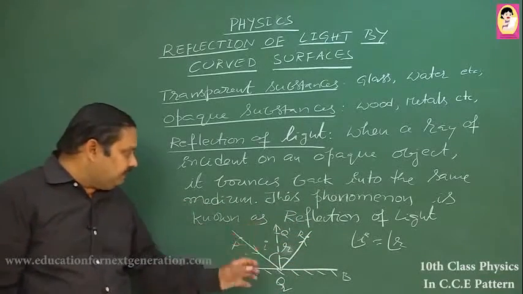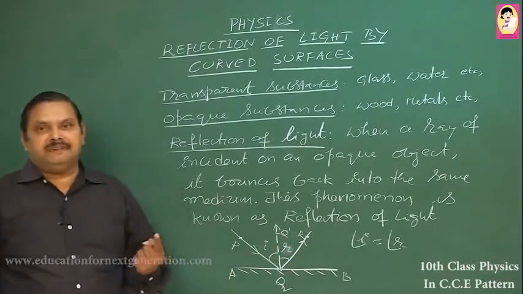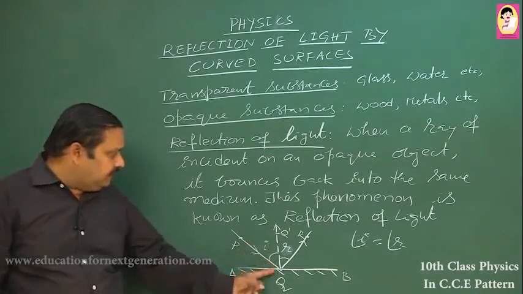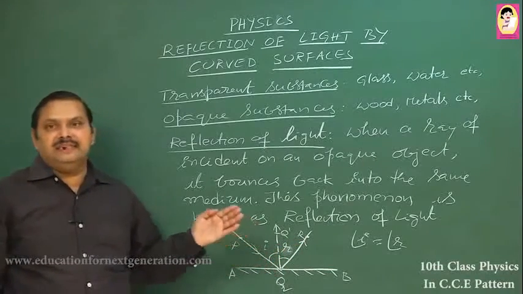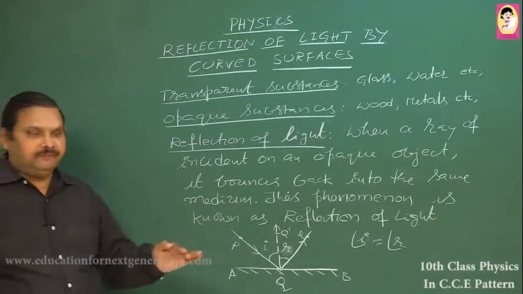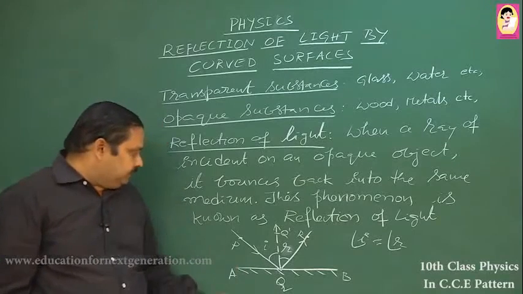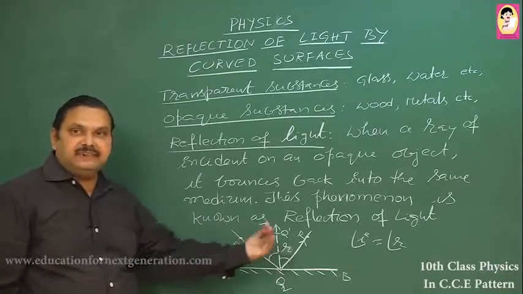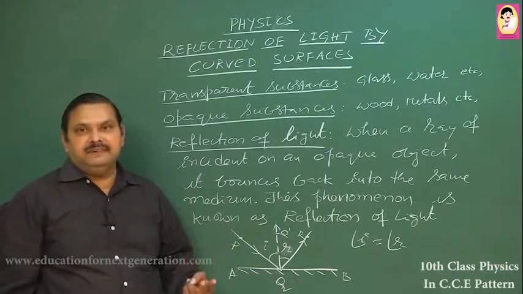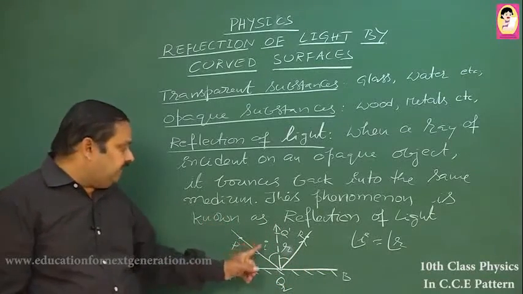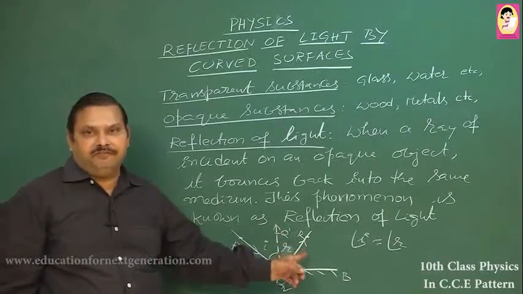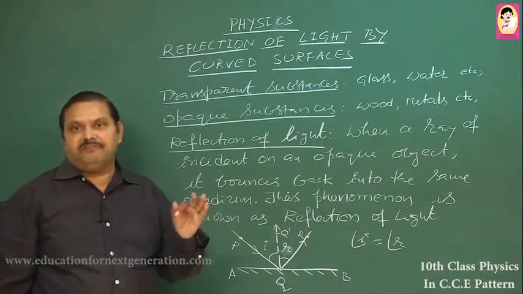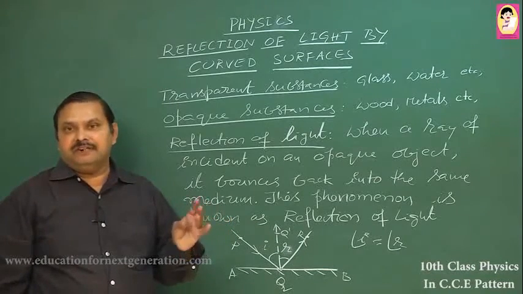So, the main observations of this diagram: the first observation is that the incident ray, normal, and reflected ray, all these three rays lie on the same surface. The second observation is that the incident ray and reflected ray lie on either side of the normal. The third observation is that the angle of incidence is always equal to the angle of reflection. These three observations are called the laws of reflection of light.